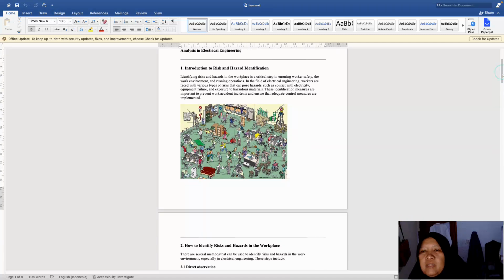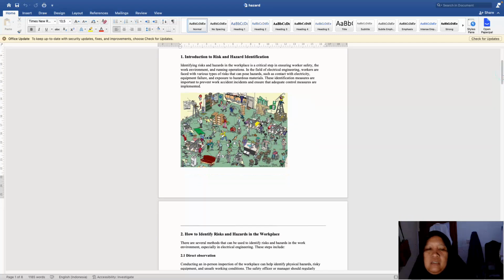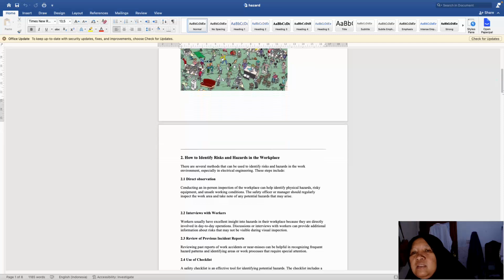Now, as we can see in the picture, there is a lot of potential hazard and risk in this workplace. So we have to identify one by one, so that everything can be safe, and everyone is in a safe condition.